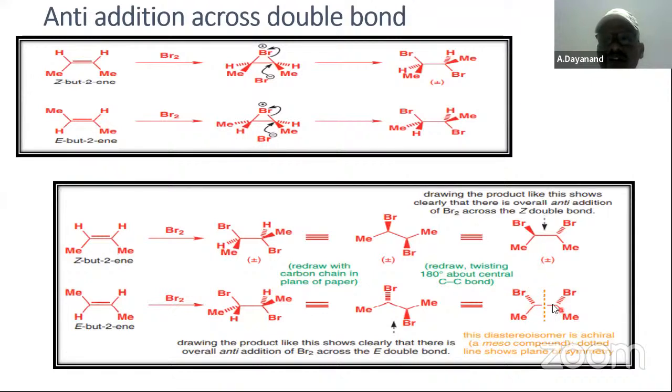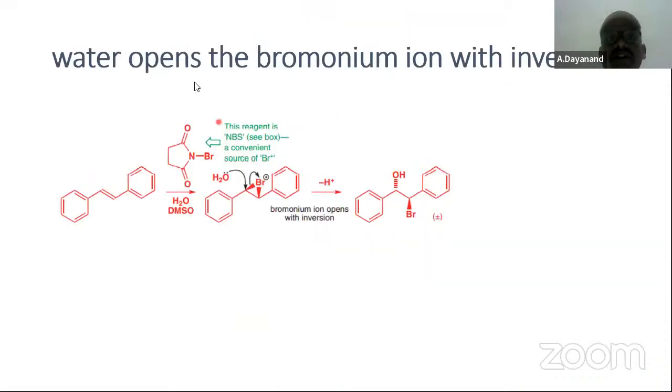Why? Because a meso compound is obtained here. Already it is trans, and we are doing anti addition to trans. If you do anti addition to trans, we get a meso compound. It is optically inactive. Water opens the bromonium ion with inversion.